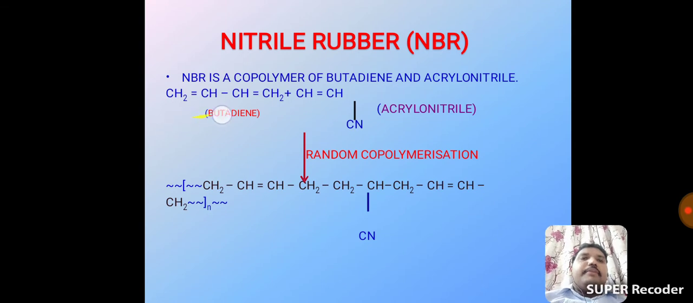See, this is the butadiene structure. This one is CH double bond CH, triple bond CN. This one is the acrylonitrile. Butadiene is treated with acrylonitrile, we get a random copolymerization reaction. Okay, we form nitrile rubber. This one is nitrile butadiene rubber. It's a similar mechanism to styrene butadiene rubber.